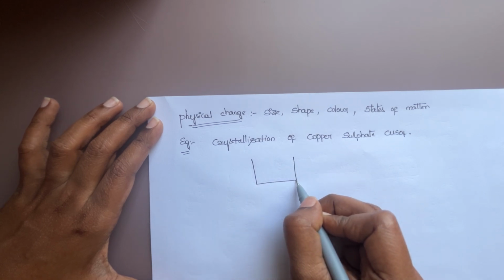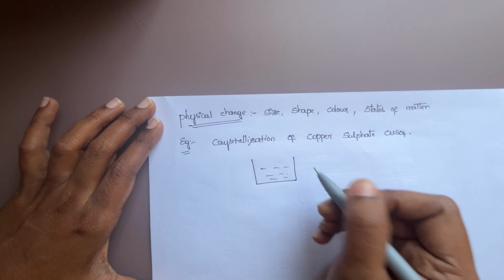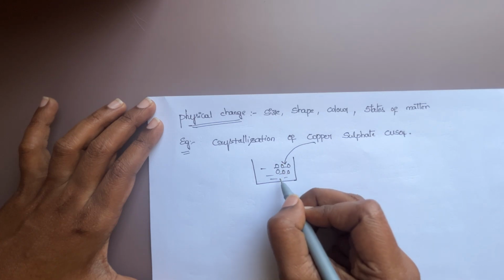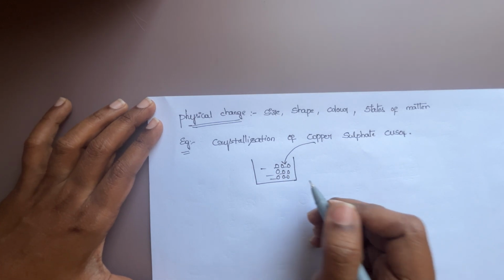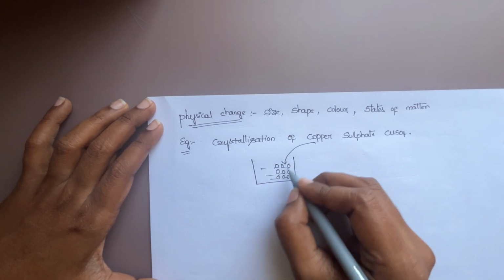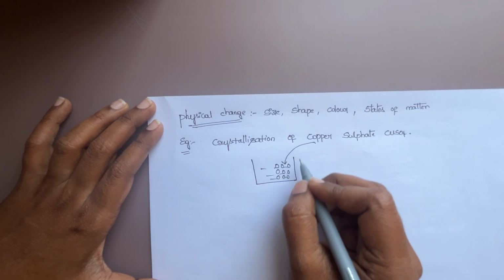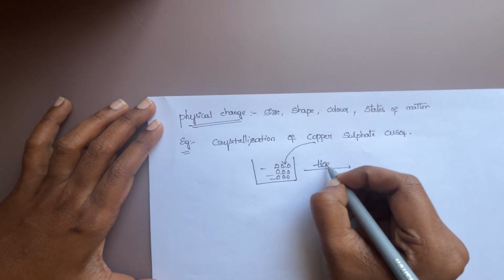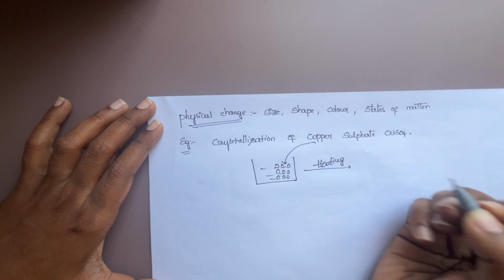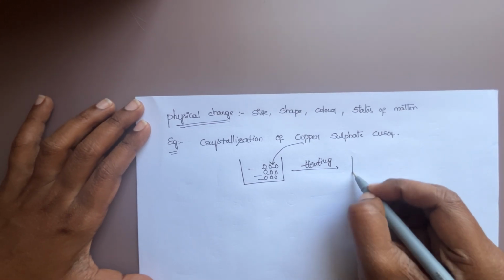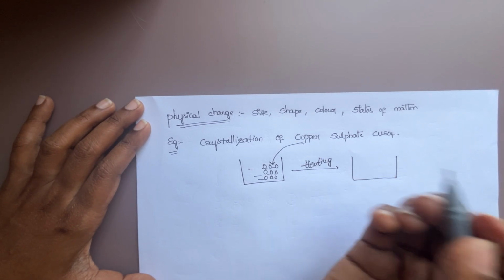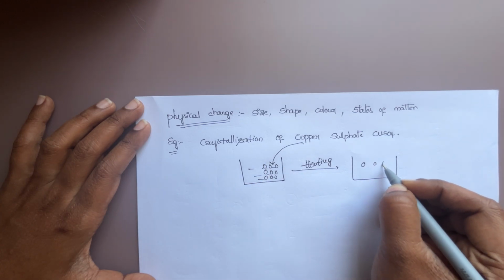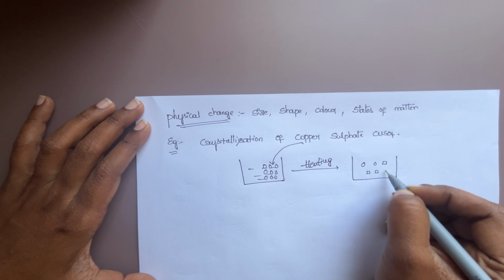Just take a beaker of water and add this solid copper sulfate, like a normal kitchen salt. Then what happened? It is completely dissolved, like normal salt. Now we are heating this. As we keep heating, the water evaporates from the beaker and pure solid crystals are formed.